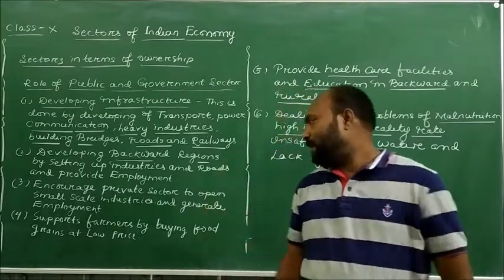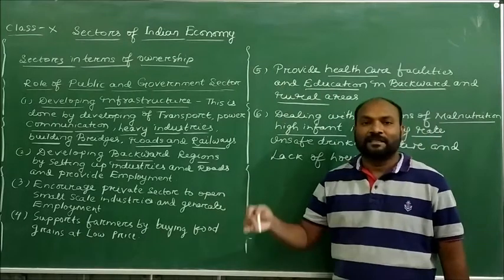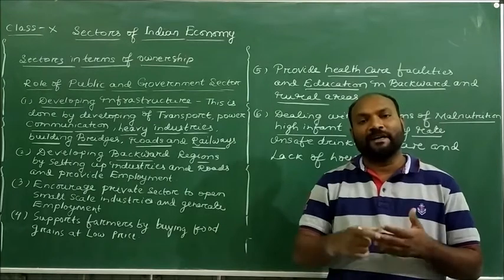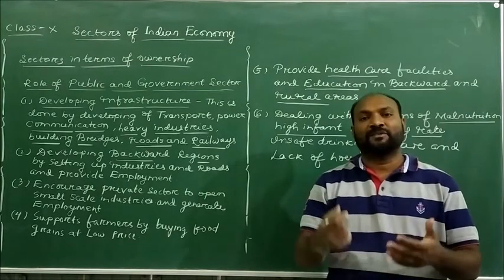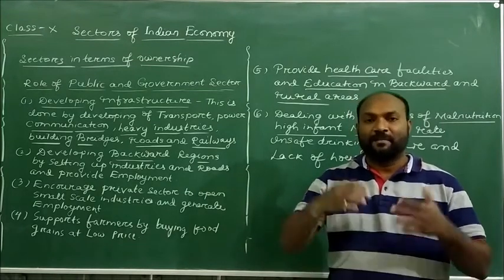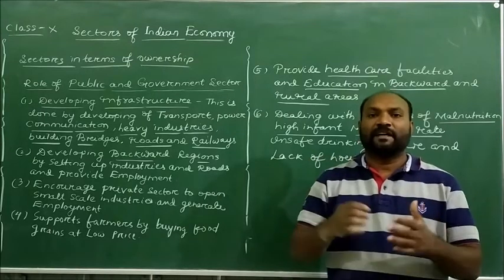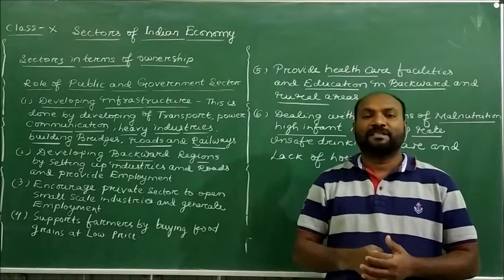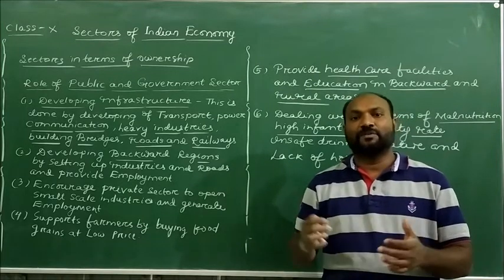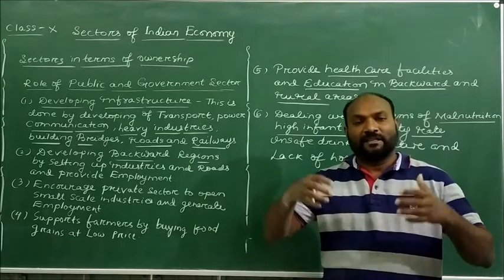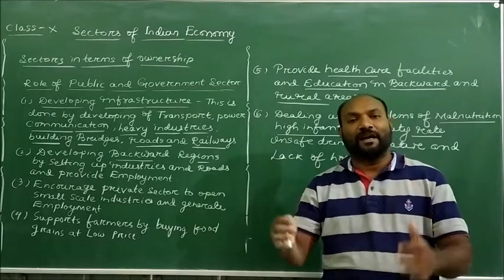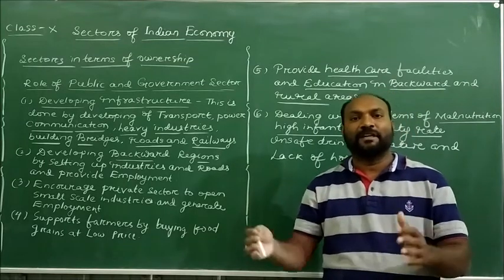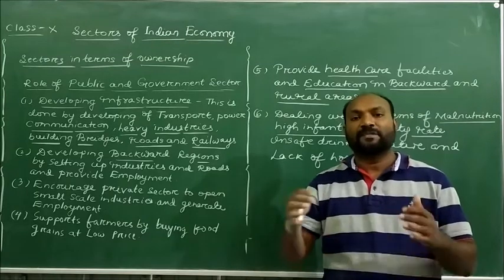Then apart from that, my dear children, we see that the public sector also supports the farmer, providing insecticides, pesticides, and hybrid seeds at a very low rate, providing Kisan loan facilities, and providing different kinds of insurance schemes. Then when the cultivation is done, the government buys the food grains at a minimum support price.